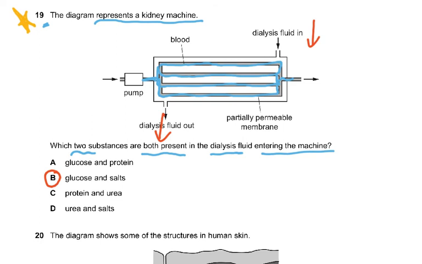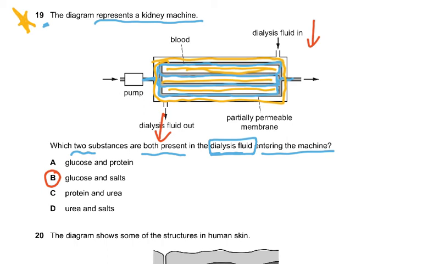What do we not want to move? We don't want glucose to move. So glucose and salts are already present, because what is the machine doing? The machine is doing the work of the kidney. So we only want the urea to be removed and excess salts to be removed. So what two substances are present in the dialysis fluid? The dialysis fluid is on the other side, which I'm going to color in yellow. So this is the dialysis fluid all around these tubes, all around the blood.